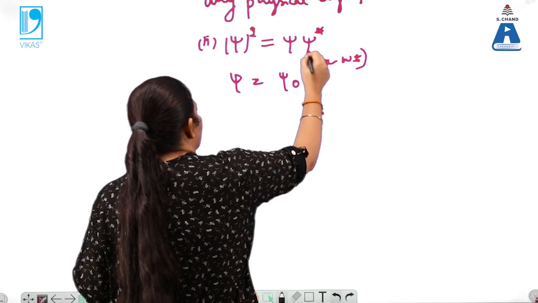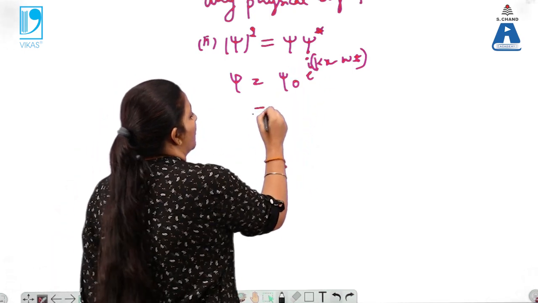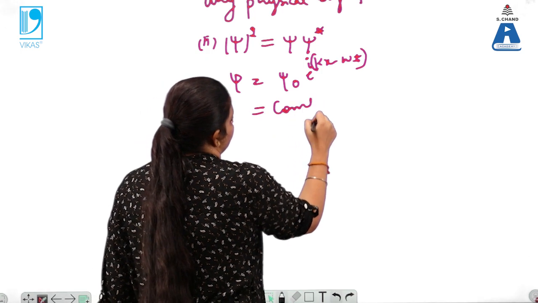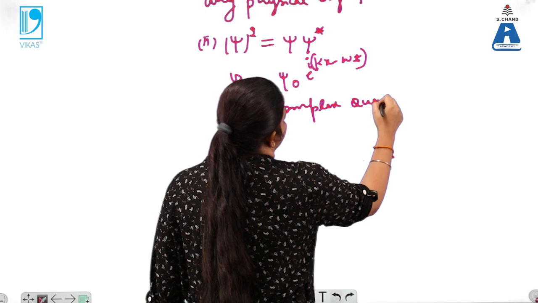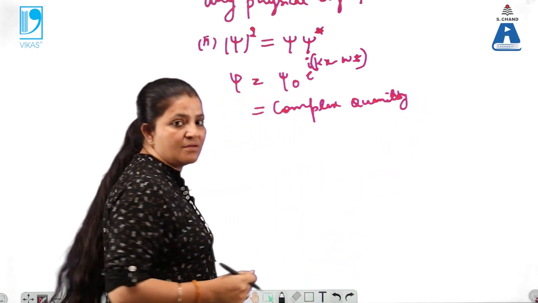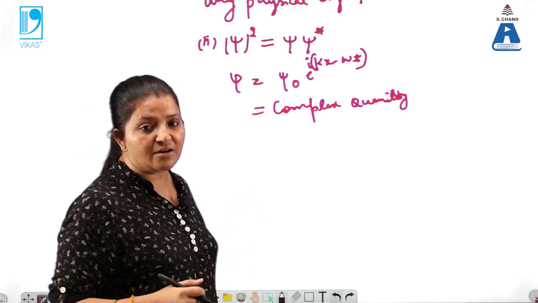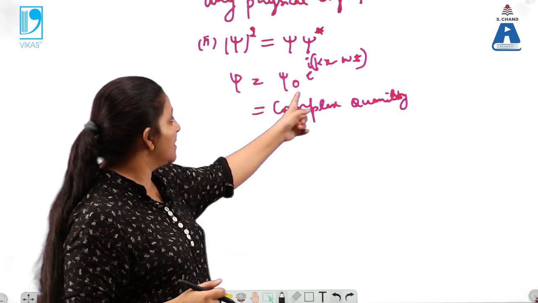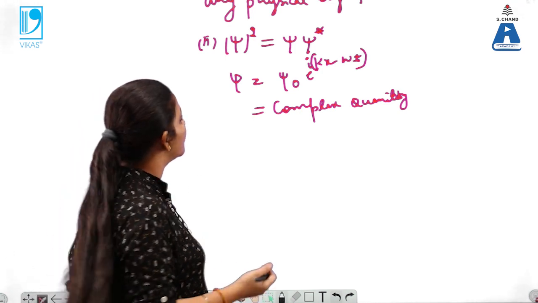What does this iota mean? Iota shows that psi is a complex quantity here. So that's why we are not able to explain the matter waves only by psi, the wave function, because that is a complex quantity.